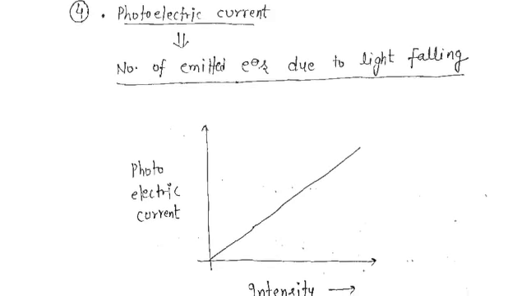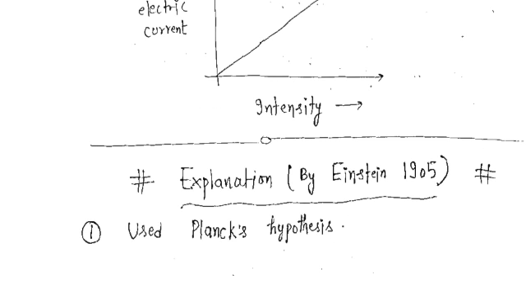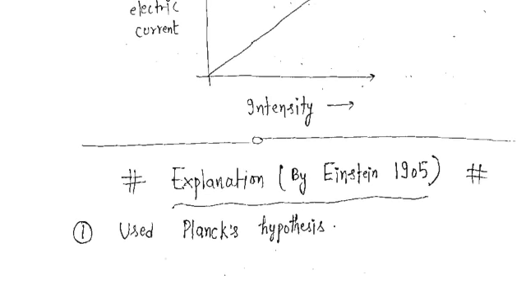So now, the explanation given by Einstein in the year 1905. Einstein used Planck's hypothesis. What was Planck's hypothesis? Planck gave his hypothesis when he was solving the black body radiation experiment.